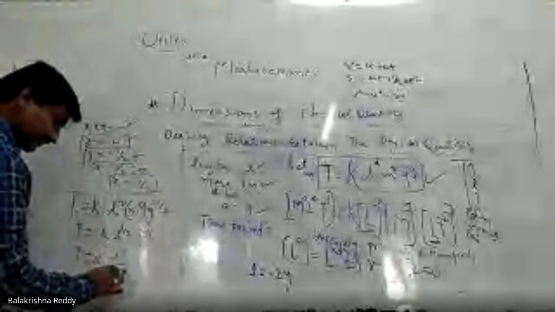The power 1 by 2 stands for what? K into L to the 1 by 2, G to the minus 1 by 2, it will go to the denominator. The power 1 by 2 gives us root.